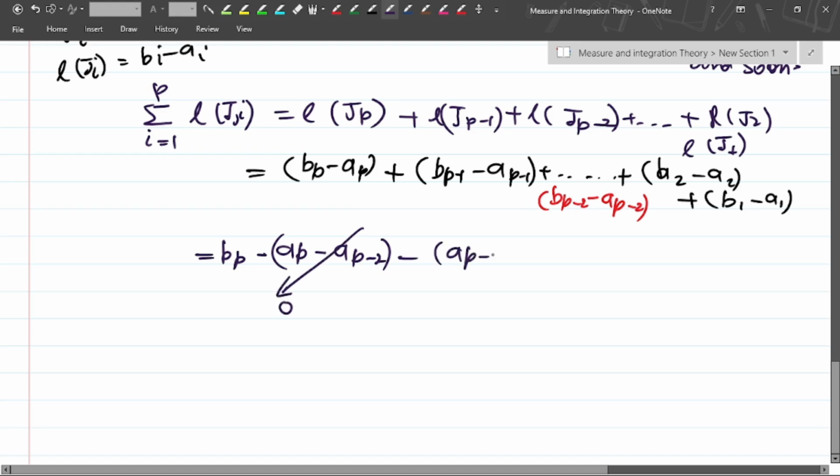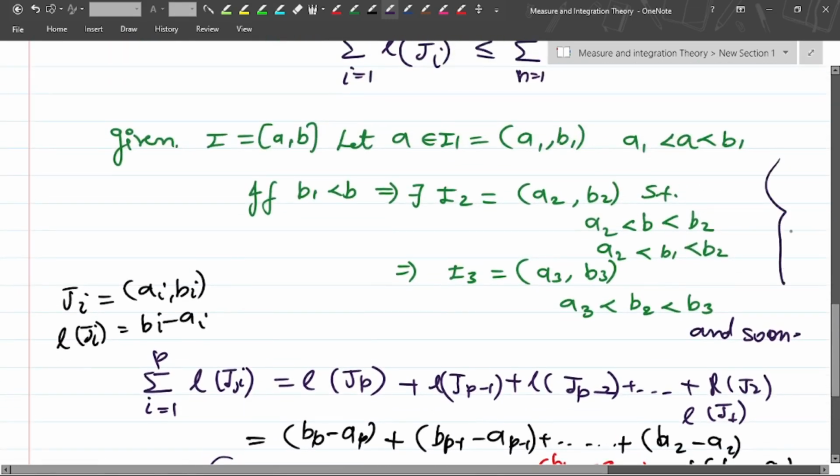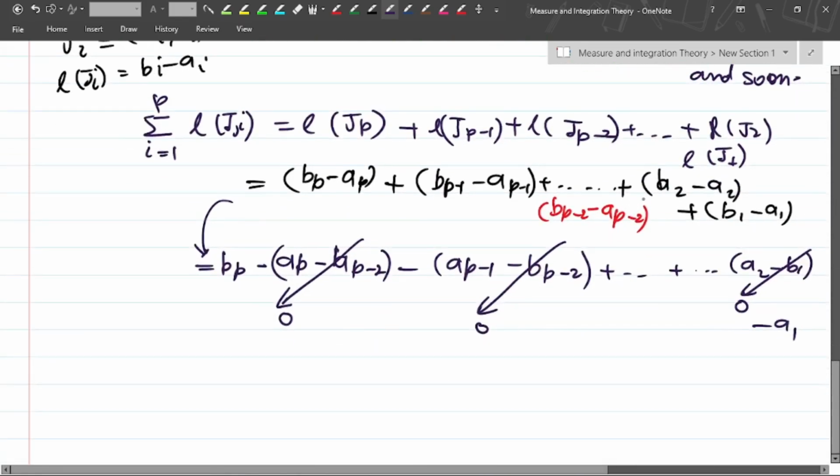Similarly a_(p-1) minus b_(p-2) will also be 0, and in this way a_2 minus b_1 will be 0, and the last one will be a_1. This step is all about that, because every point lies between two other points of the intervals, so we can make it 0.